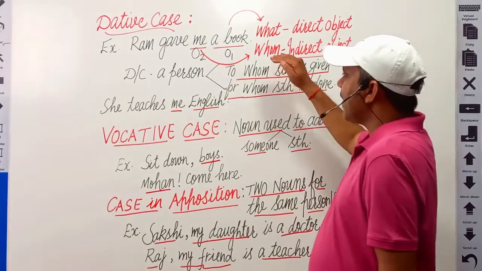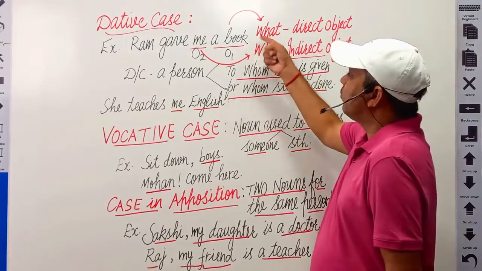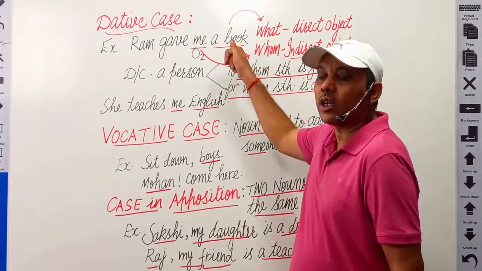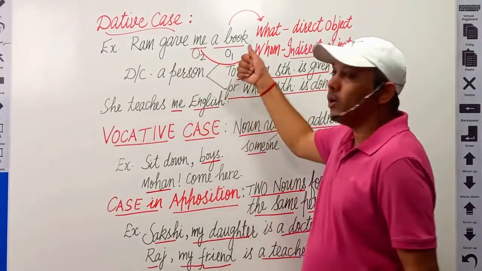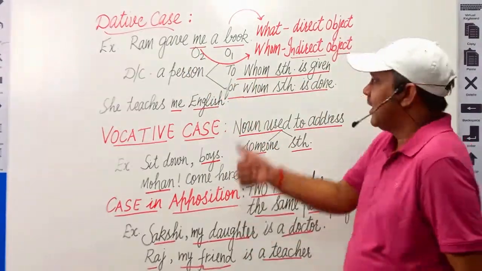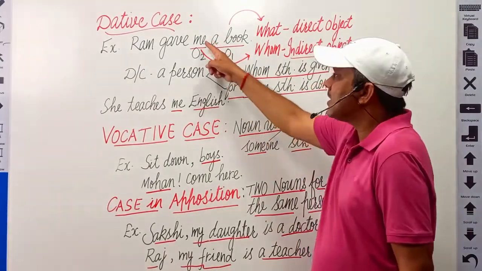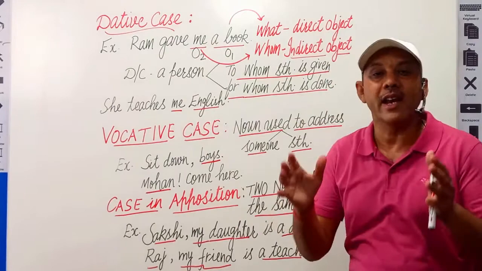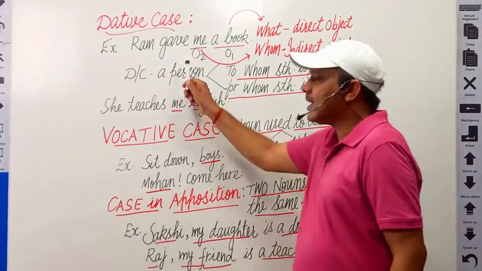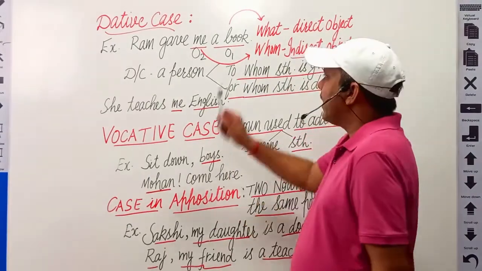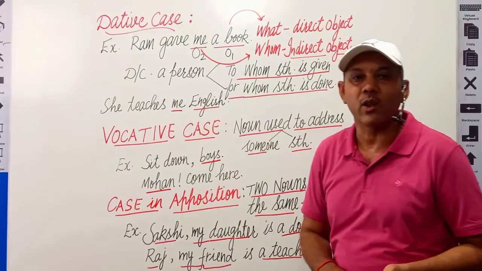And when we ask to whom or whom what is given, to whom the book is given. For example, Ram gave a book to whom? To whom? Answer is me. This is known as indirect object in this sentence. We can say that this sentence has two objects. One is direct object and the other one is indirect object.